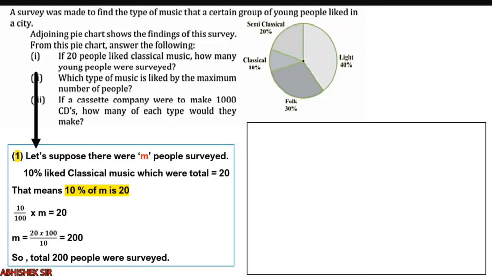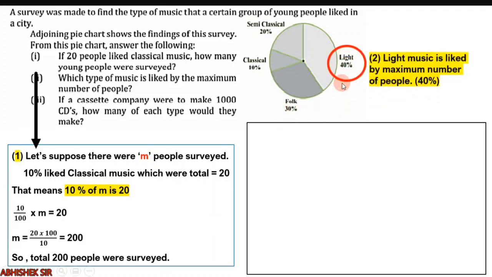The second question is, which type of music is liked by the maximum number of people? If you see the percentages, the highest percentage is 40. That means light music is liked by the maximum number of people. How much? 40%.